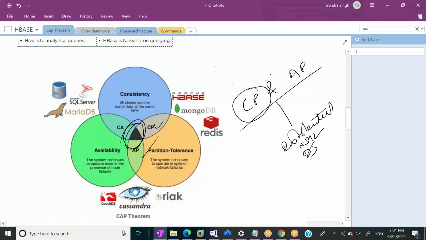When we talk about CP, it's again more about banking applications, where we need to see exactly the same data in a distributed environment. Then we will go for CP systems. This is why most of the banks use MongoDB when they want to go for a NoSQL database, because in banking we need consistency. Let me tell you in this way: when you check your balance, sometimes during midnight, the bank doesn't hesitate to tell you that the system is not available.